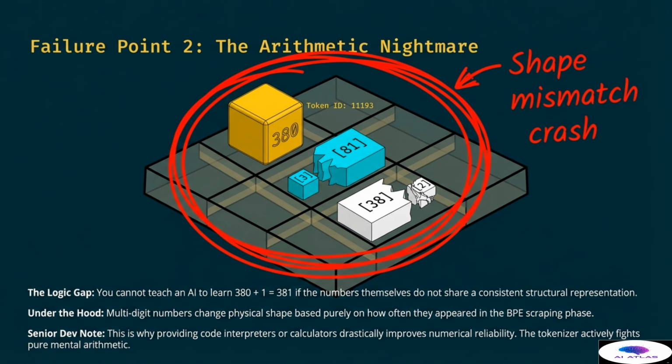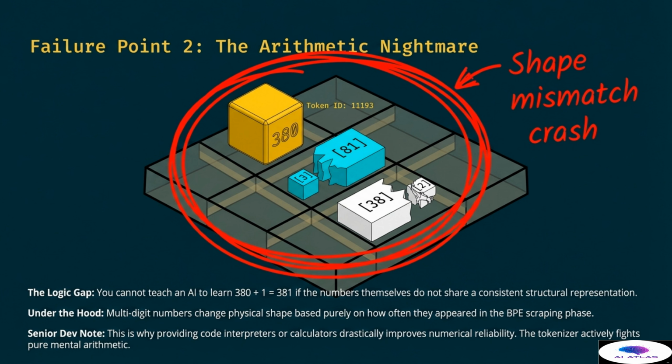Under the hood, multi-digit numbers change their physical shape based purely on how often they appeared in the byte pair encoding scraping phase. In the diagram, the number 380 is represented as a single large yellow cube. However, the number 81 might be split into 2 blue fragments, and the number 38 might be split differently into white fragments. This creates a shape mismatch crash.